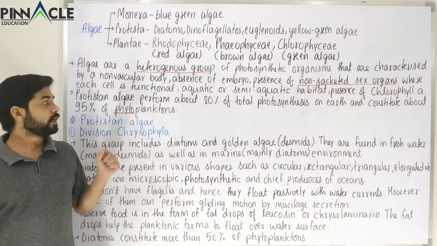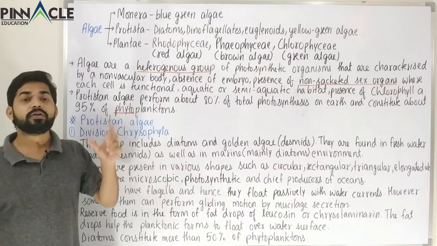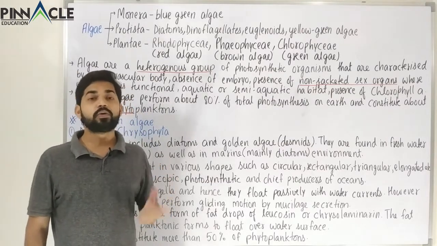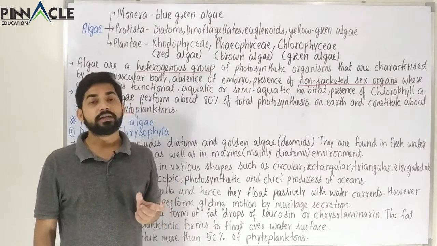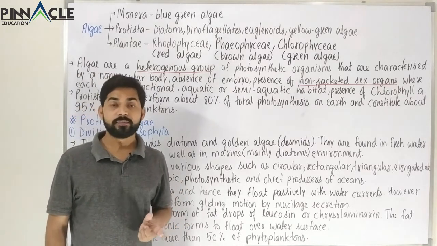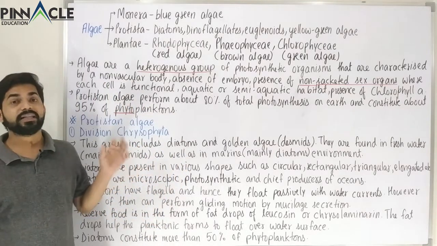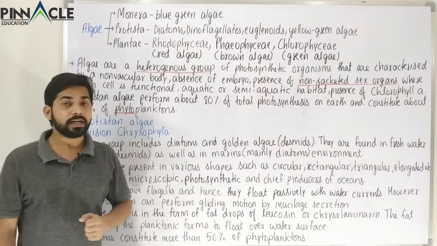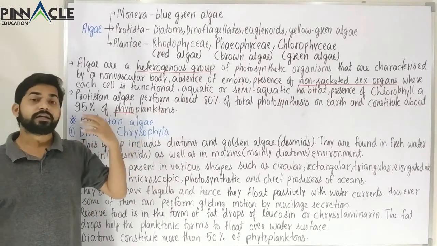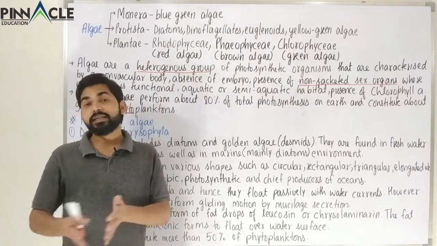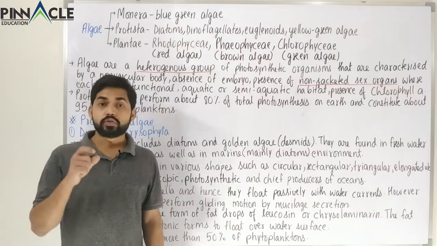Before moving ahead, we have to study a bit more about planktons. There are two types of planktons. One is phytoplankton and the other one is zooplankton. This phytoplankton does have plant-like properties. Therefore, it does photosynthesis, or it produces food. The other one is called zooplankton.